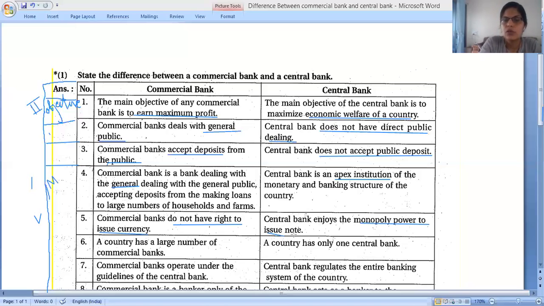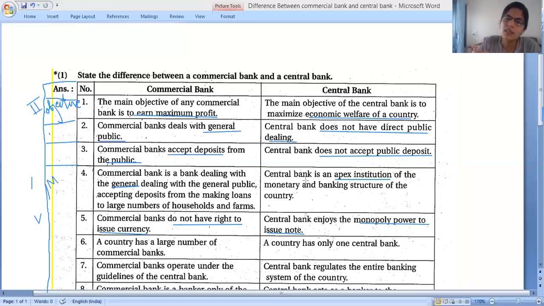Notes, that means what? All types of currencies. When I explained that time, I said that all types of currency are only and only issued by the RBI in our India, because the RBI has the authority to issue the currency. Only 1 rupee note and all types of coins can be generated by our Indian government, but that also will be issued by the RBI on behalf of the government.